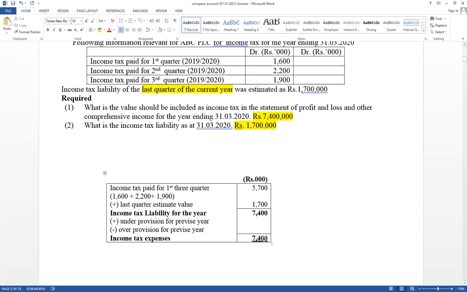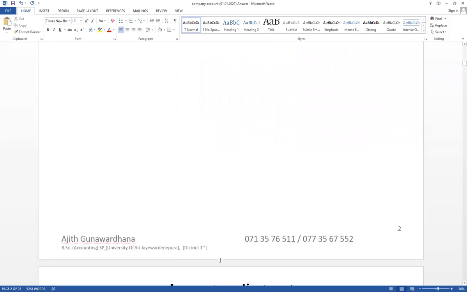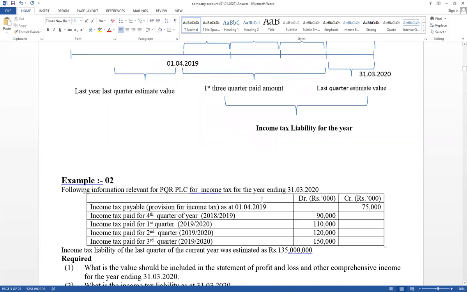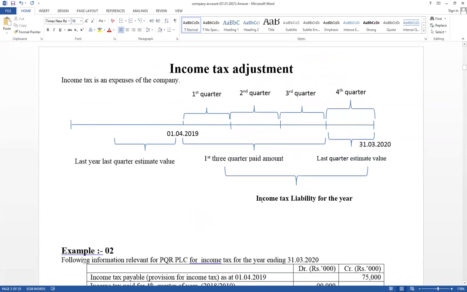Right, this value should be considered as income tax expense also, if it has not given under provision or over provision. Right, now think about question number 2. Question number 2, think about this one, very important.